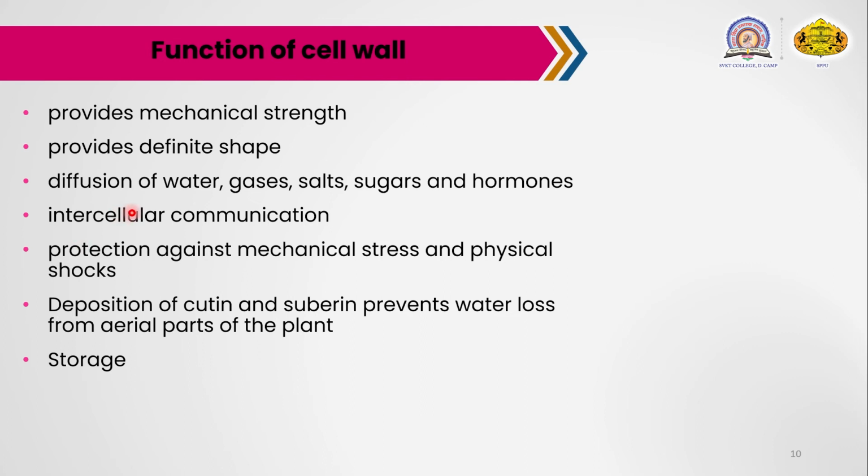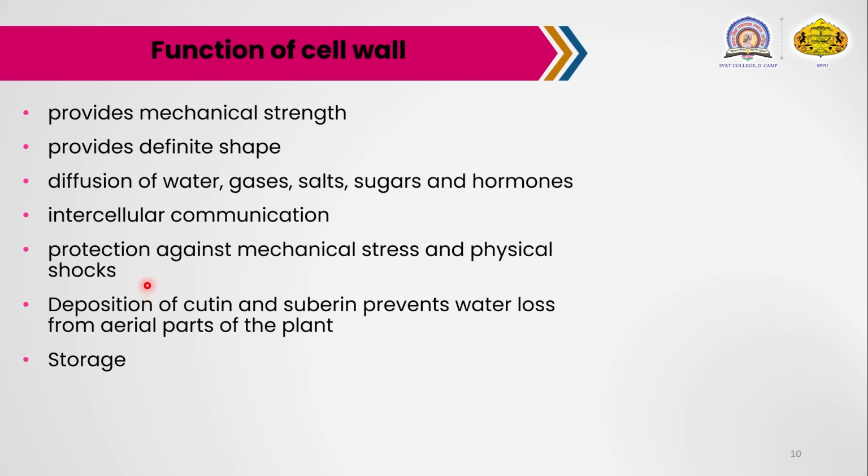It allows the passage of water, gases, salts, sugars and hormone materials. That means the cell wall allows water, gases, salts, sugars and hormones to pass to the next cells. Then it also performs the important function of intercellular communication, that means the communication or signaling pathway is performed by the cell wall.